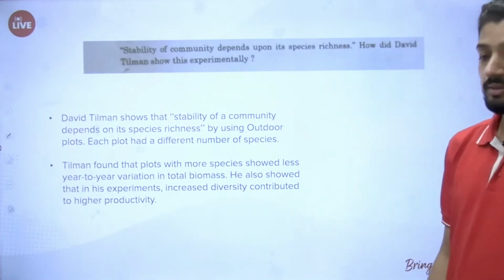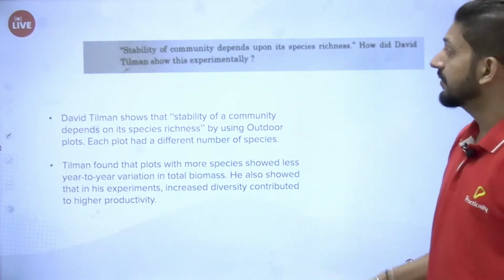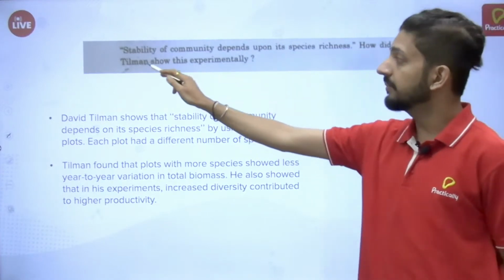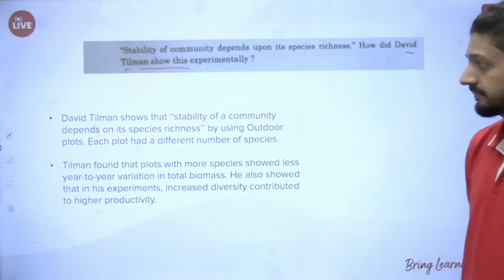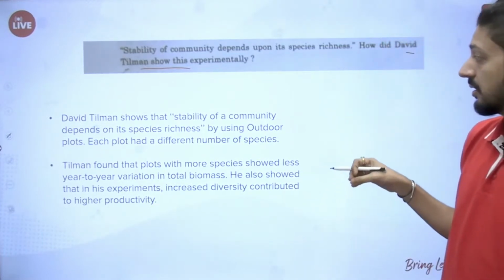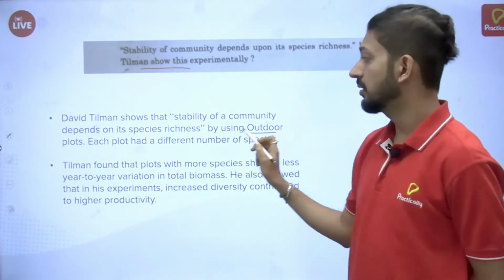Moving on further. Stability of community depends upon its species richness. How did David Tilman show this experimentally? Well, he showed this by using outdoor plots.